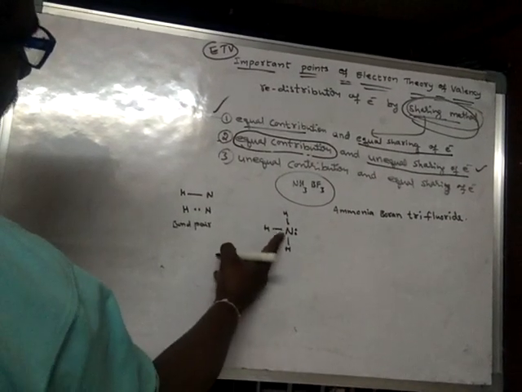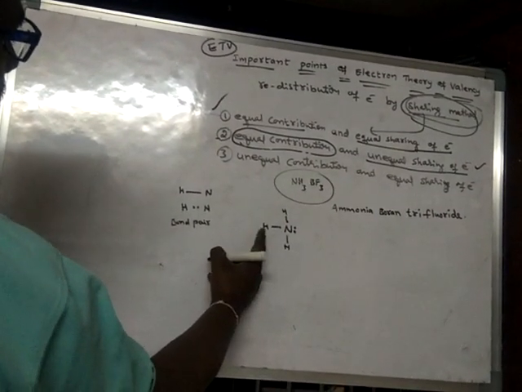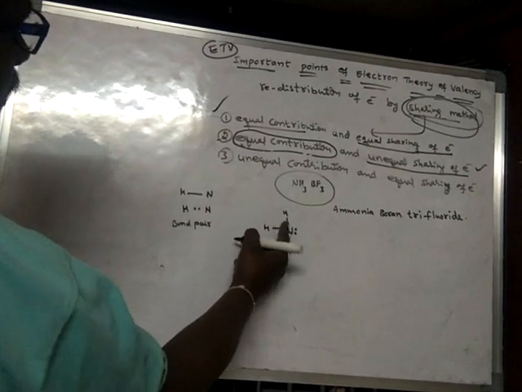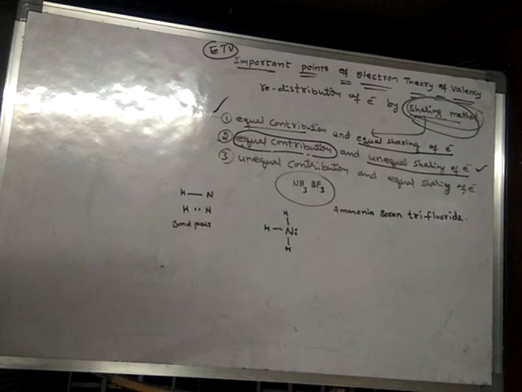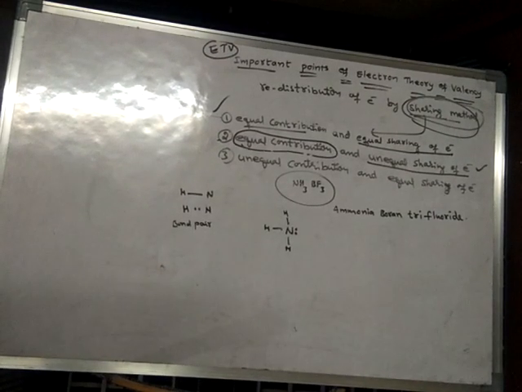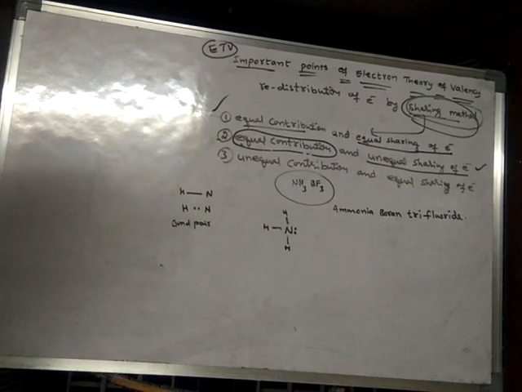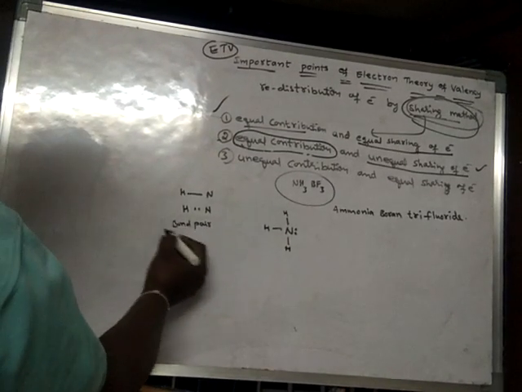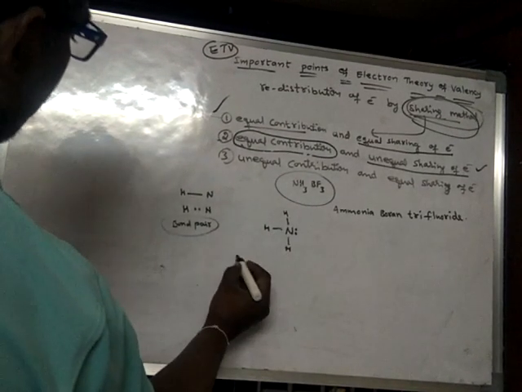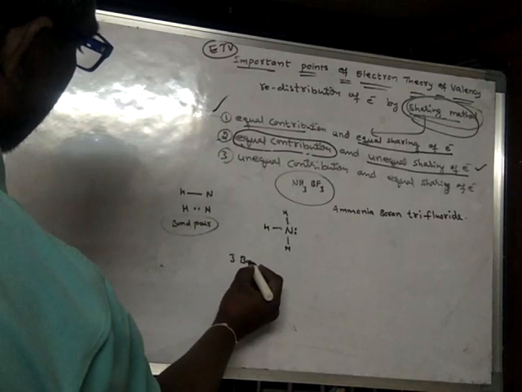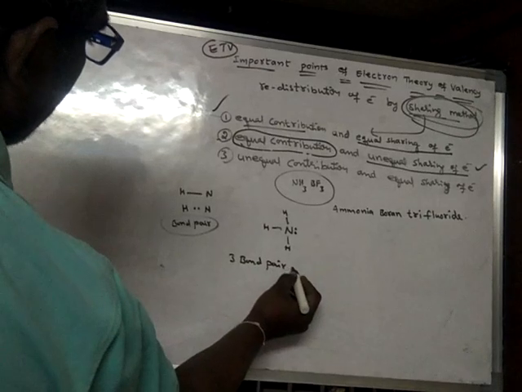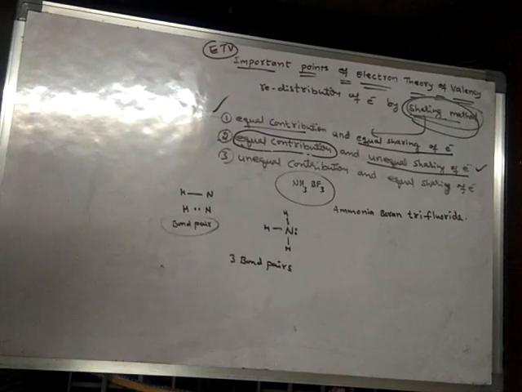Between nitrogen and hydrogen there is 1 bond pair, here also 1 bond pair, and here also 1 bond pair. There are 3 bond pairs. Every bond involves 1 pair of electrons, so that pair is said to be a bond pair. How many bond pairs are there? Ammonia contains 3 bond pairs.